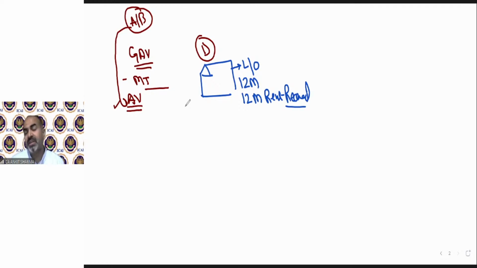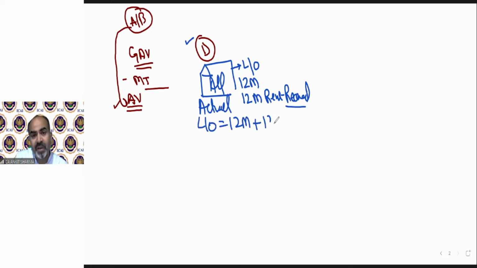If this kind of question has been framed in the examination, then the solution will be as per case number D. So all actual let out property for 12 months, for which 12 month rent is received, will fall under case number D, as well as all deemed let out properties.